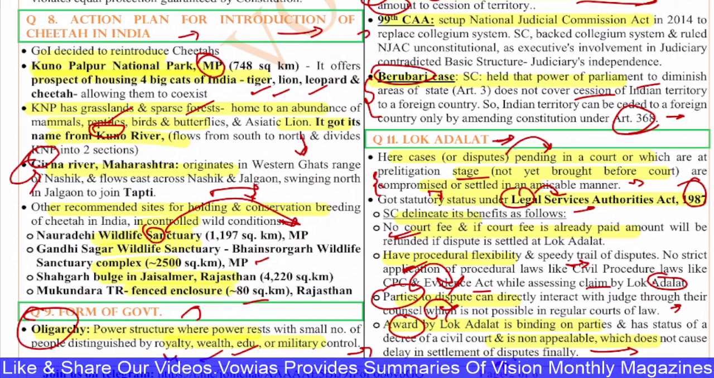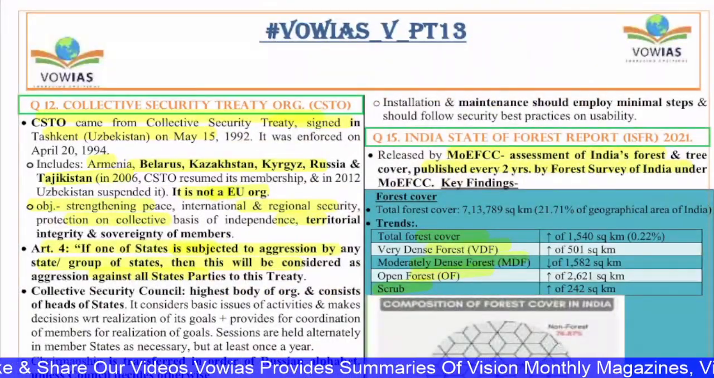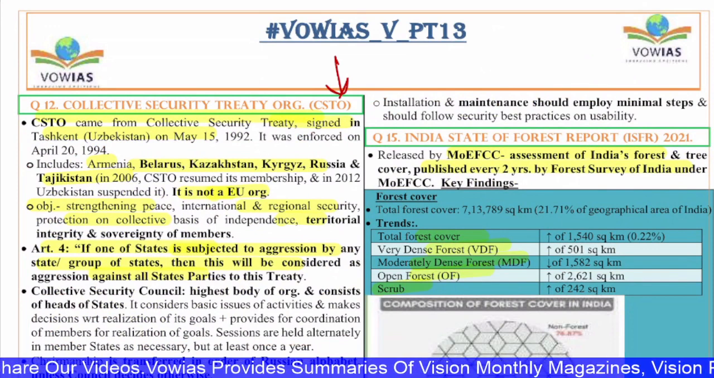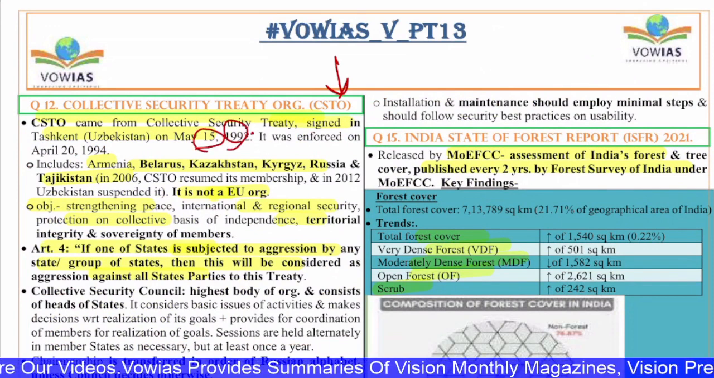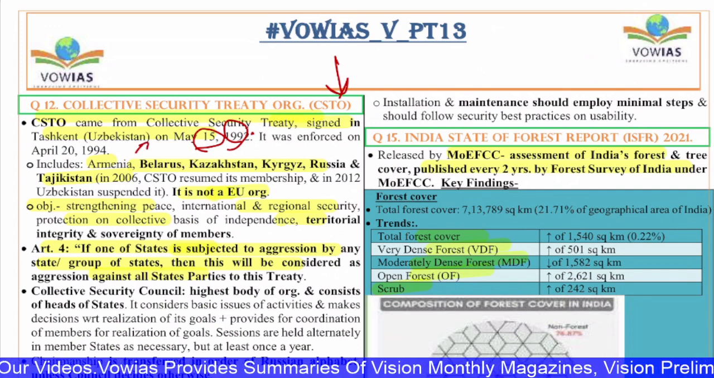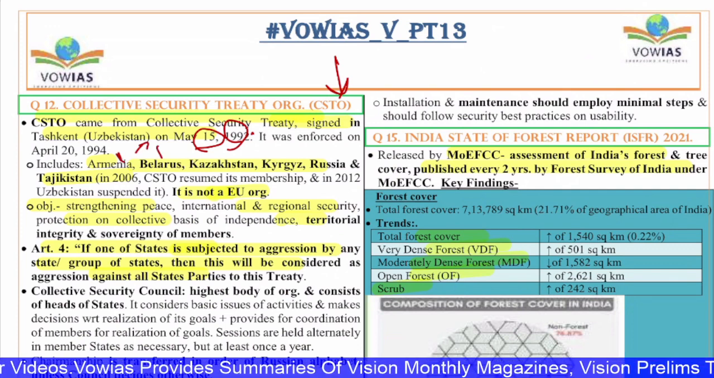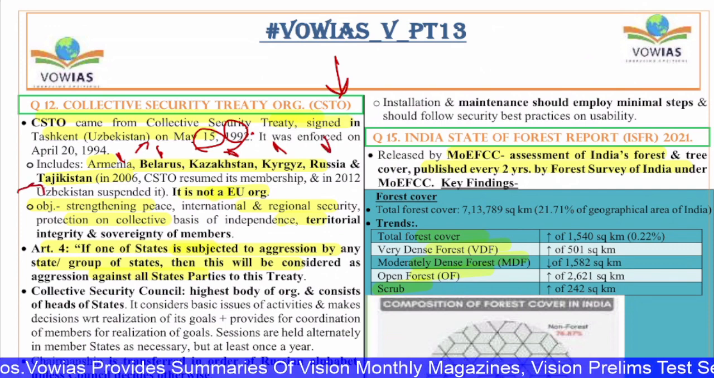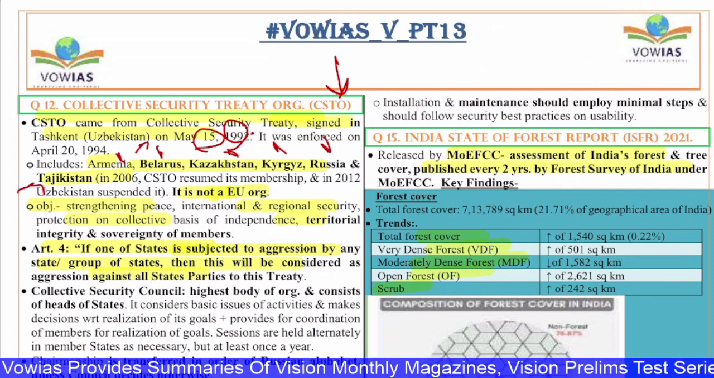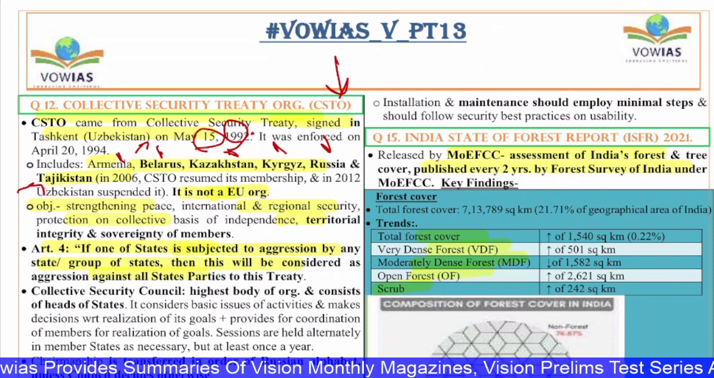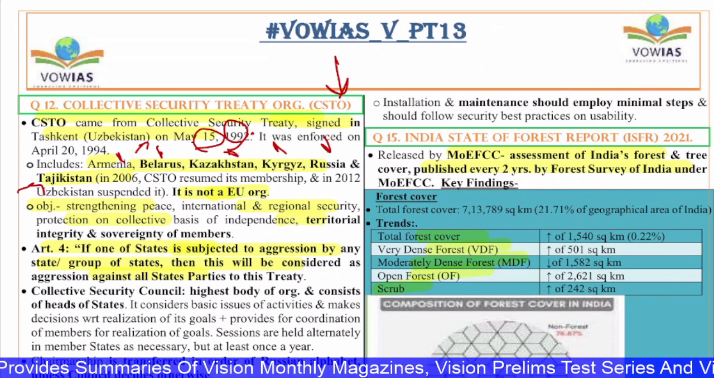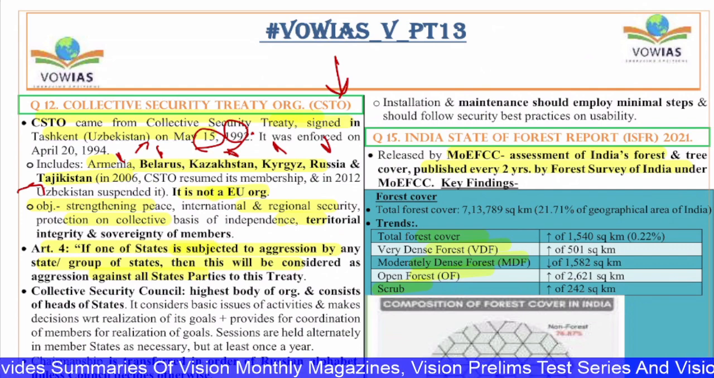So this is about the Lok Adalat. Next, Collective Security Treaty Organization, the CSTO. It was signed in Tashkent on May 15, 1992, enforced on 20th of April 1994, includes Armenia, Belarus, Kazakhstan, Kyrgyzstan, Russia and Tajikistan. In 2006, Uzbekistan resumed membership, and in 2012, it suspended it. So it is not an EU organization, it's a different organization where Russia plays a leading role.